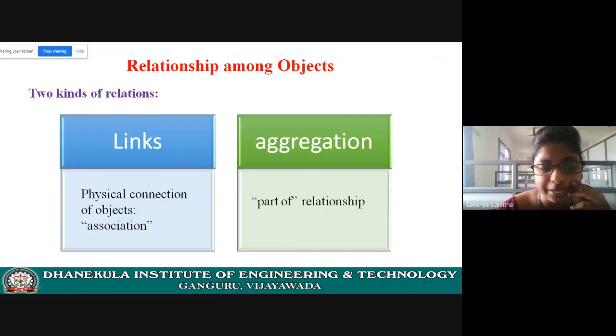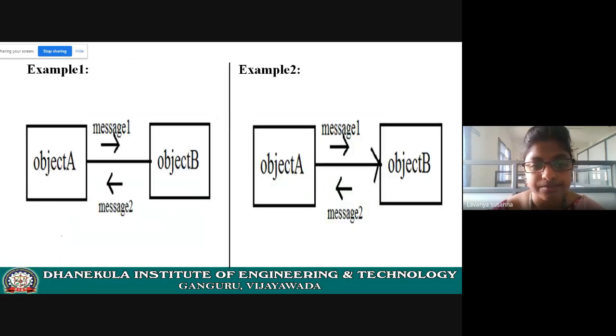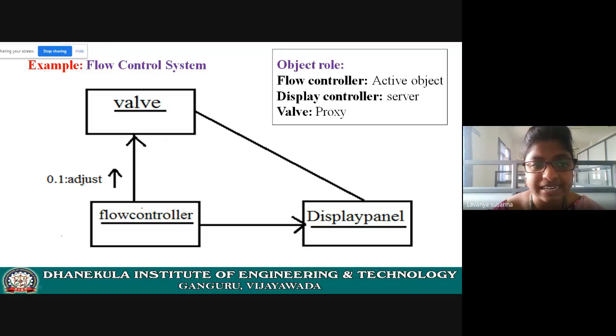Links and aggregation. Link means some physical connection between two objects. It is represented by just a simple line. A simple line means bidirectional. Directional means you have to keep some arrow mark. Now aggregation. Aggregation means part-of relationship. That means you need to use some diamond symbol like this. Okay, now let us see nature of a class. Please understand all these examples. It will be very easy.